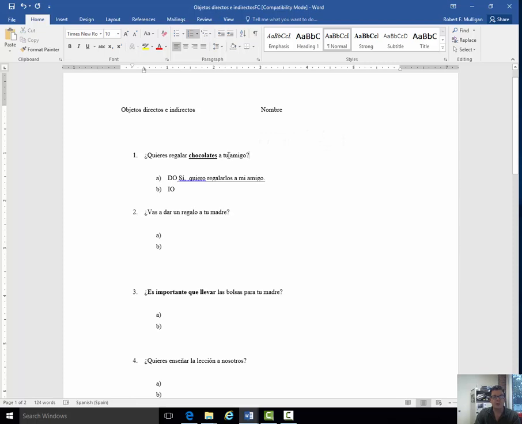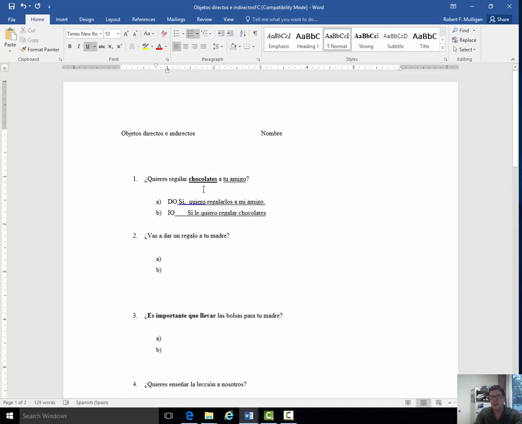You need to decide what pronoun corresponds with tu amigo. And that would be le. So you say, sí, le quiero regalar chocolates. Yes, I want to give him chocolates. And again, we could have put the le at the end of the infinitive. So now you need to go ahead and work through this exercise. With that said, let's go ahead and continue with the tutorial with totally different questions.